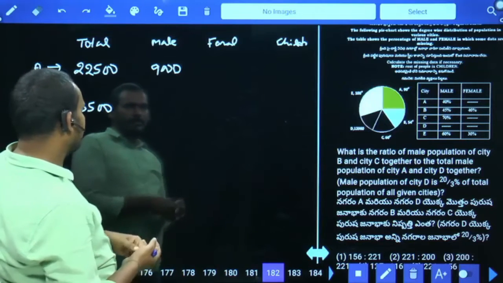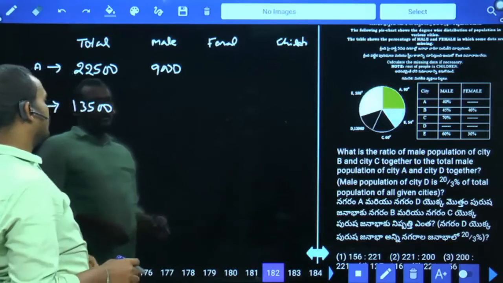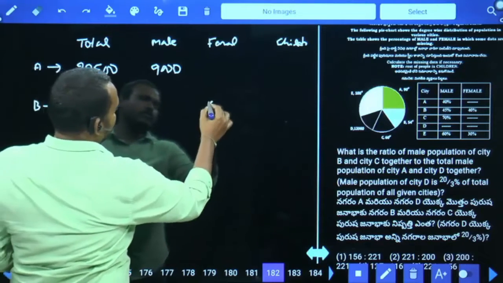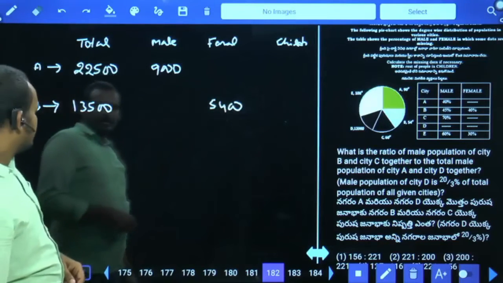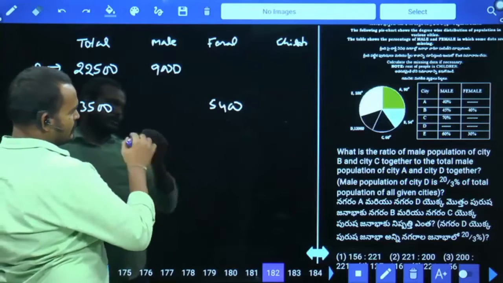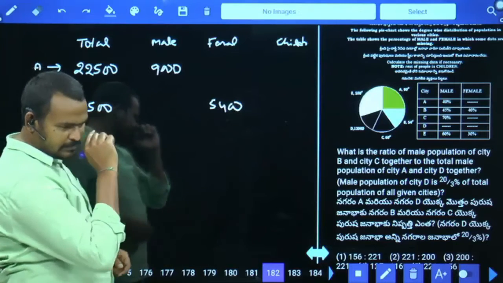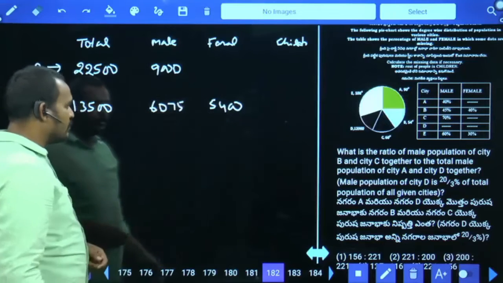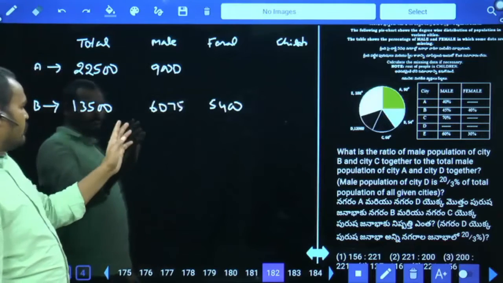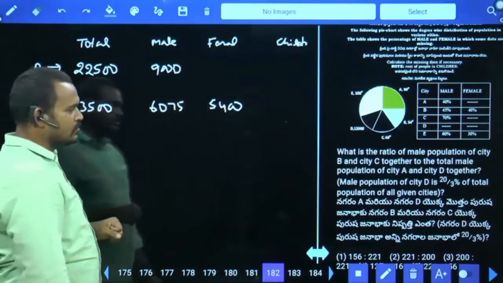First we need to calculate 40% value. 40% means 5,400. Again 5% are extra. 675 are extra. So 5,400 plus 675 will be 6075. Both are adding, it will be male plus female: 13,500, 6075 and 5,400.